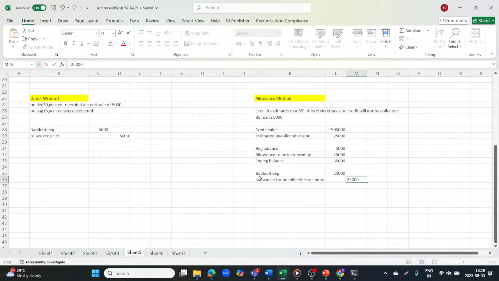Now let's see what is factoring. Now we have some other receivable concepts as well, that is factoring. So factoring is a process whereby a company converts its receivables into cash by assigning them to another person or a company, which is known as a factor. The factoring arrangements can be with or without recourse.